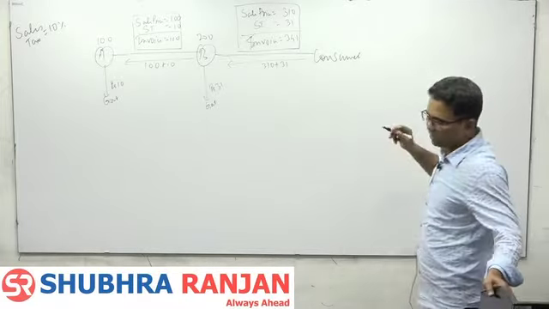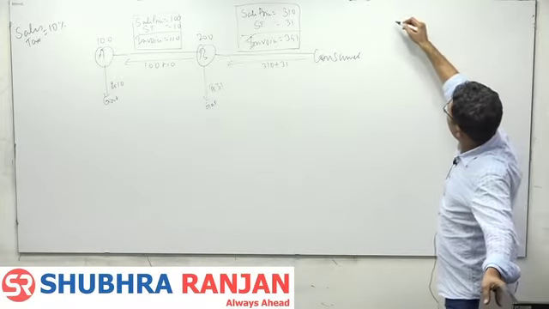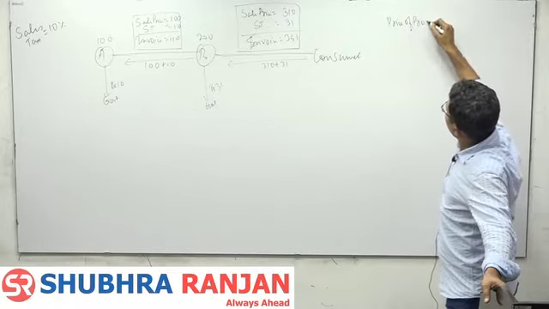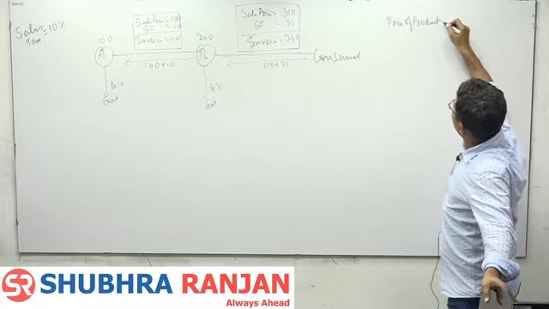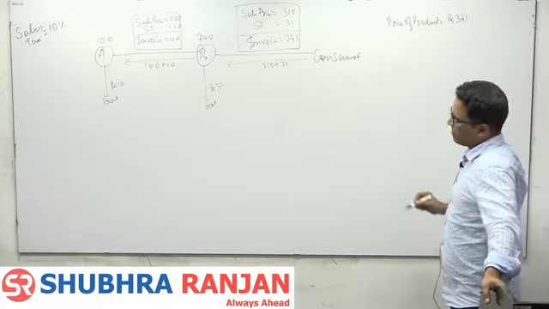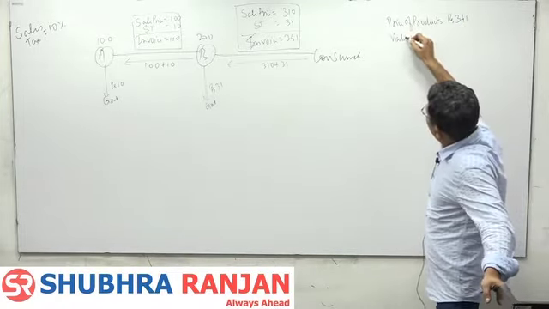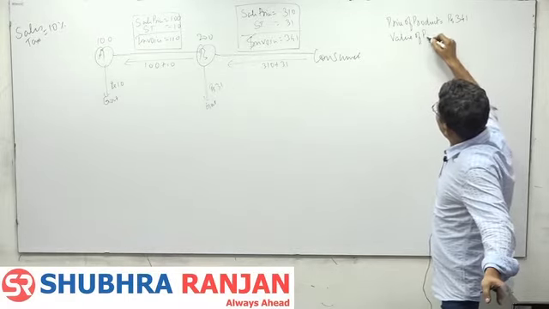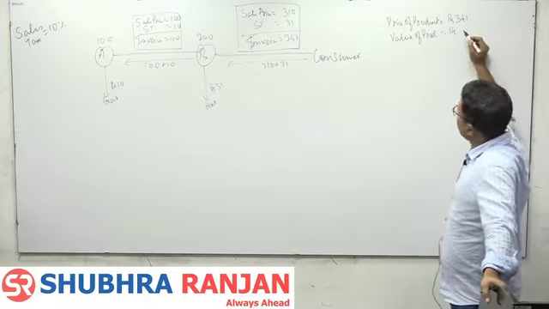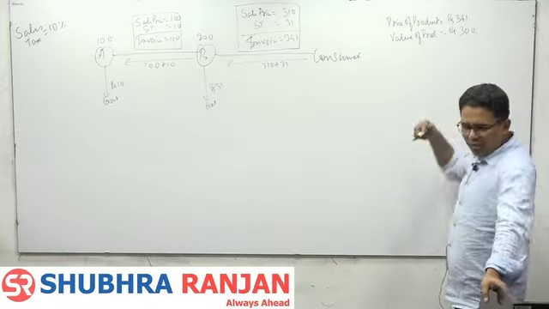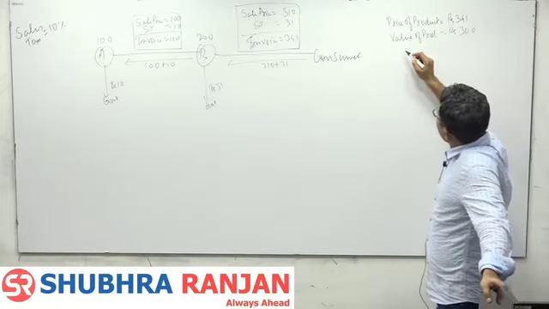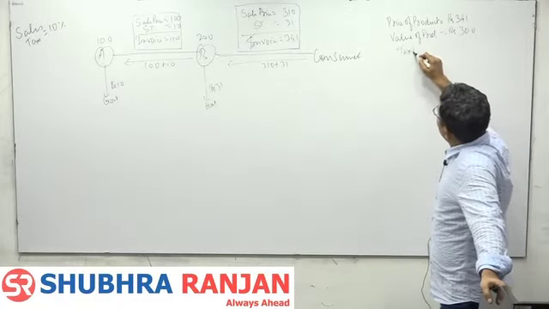And the consumer paid 341. Now for the consumer, the price of the product is 340 rupees. The value of the product is 300. Rest is taxes. Tax paid.